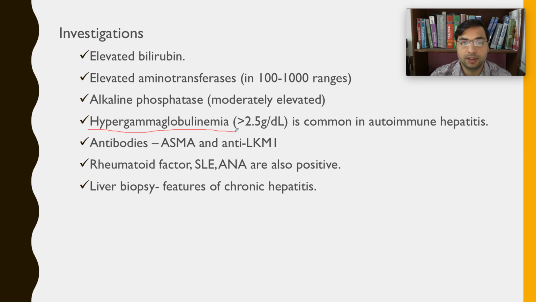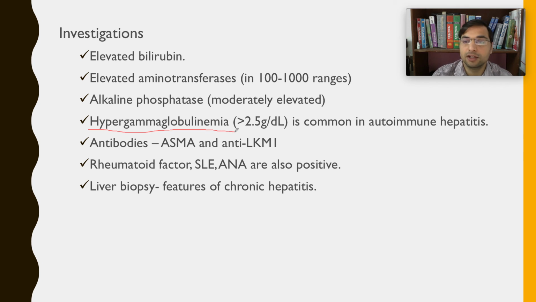So whenever the albumin is decreased, we say it is because of the liver, because the liver manufactures albumin, right? Whenever globulin levels in the body are increased, we say the liver is diseased. So what kind of disease? Autoimmune hepatitis. And also in chronic liver diseases, these gamma globulins become high.